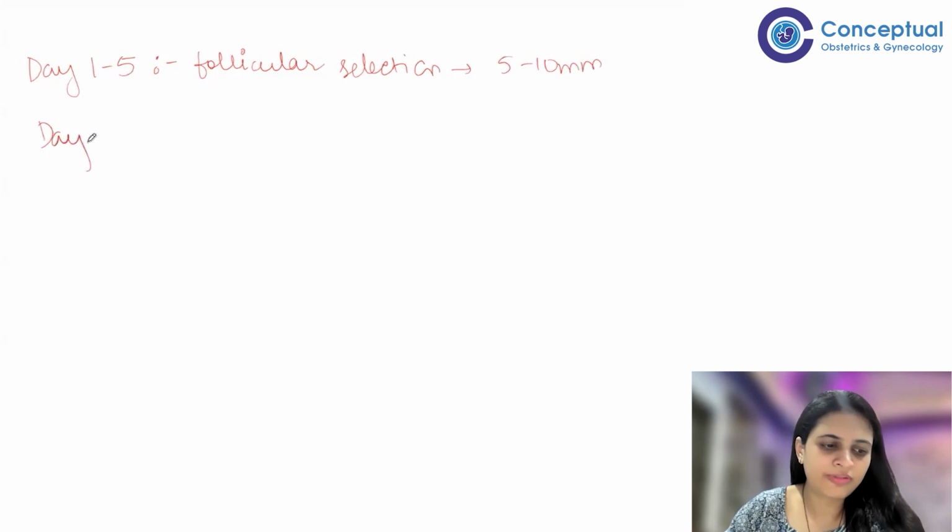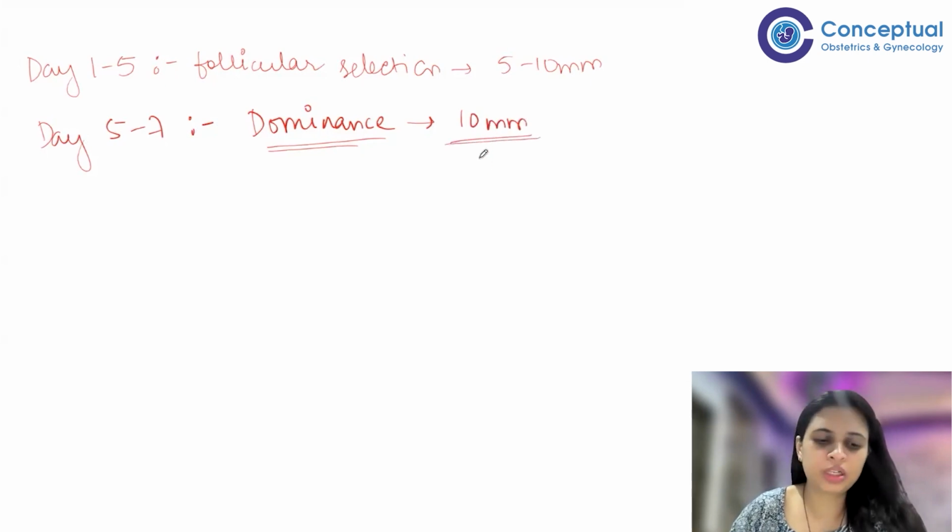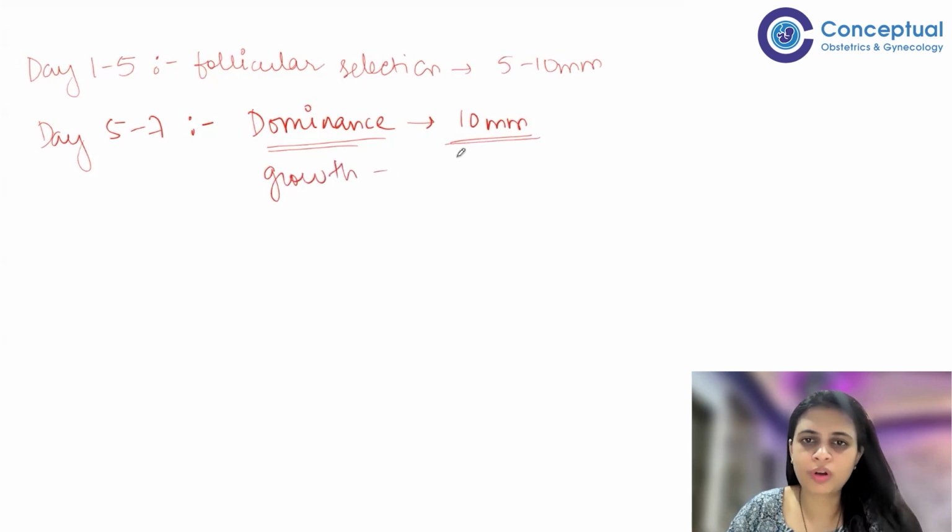Then from day 5 to day 7, it is called as stage of dominance. This is where you will start seeing a dominant follicle. So here you might get follicles near about 10 mm in size. Now the growth rate of a follicle at around this time is 2 to 3 mm per day.